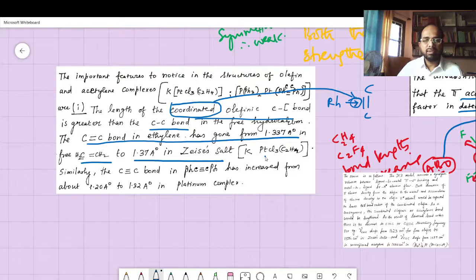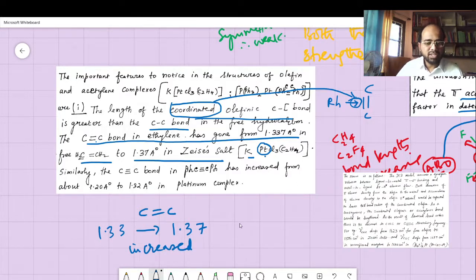What is Zeise's salt? This one is Zeise's salt, where you are taking platinum and potassium. Similarly, the C=C bond length has gone from 1.33 to 1.37. So it has increased. Why has it increased?